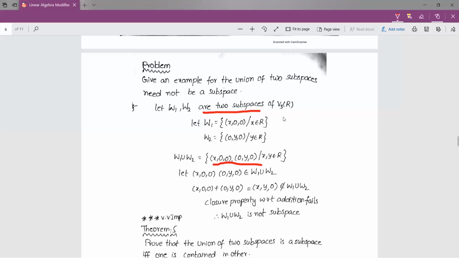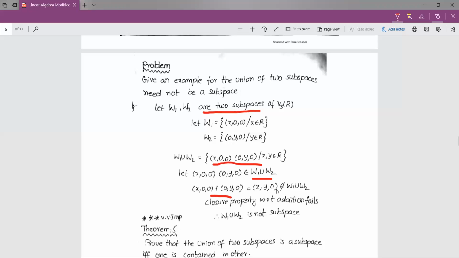After that we have to prove that the union itself is a vector space. For a vector space, first we have to prove the abelian group conditions. For that, first we have to prove the closure property. So for the closure property, we have to consider two elements in the union. I consider these two elements (x, 0, 0) and (0, y, 0) in the union. If we add these two ordered triples, we get (x, y, 0).